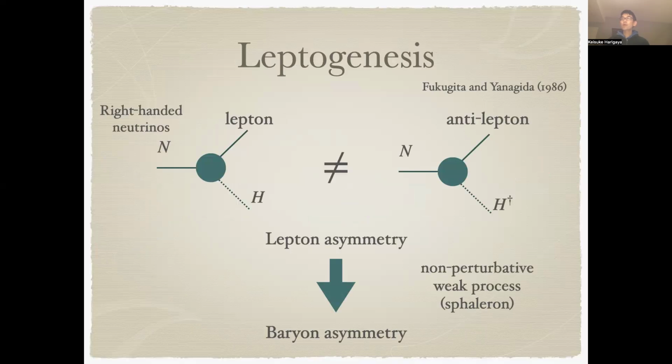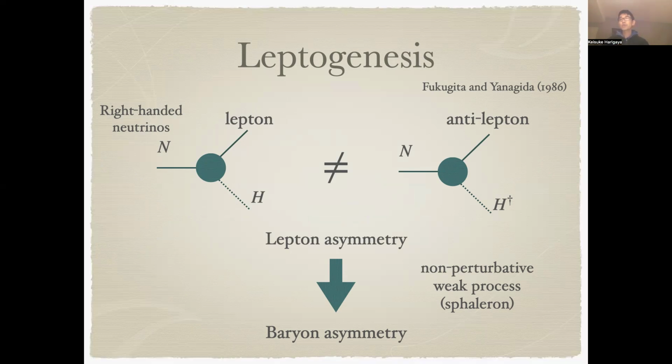It is known that this right-handed neutrino can explain the observed baryon asymmetry of the universe via so-called leptogenesis, which is the following. These right-handed neutrinos can decay into a lepton and Higgs. It can also decay into an anti-lepton and anti-Higgs.